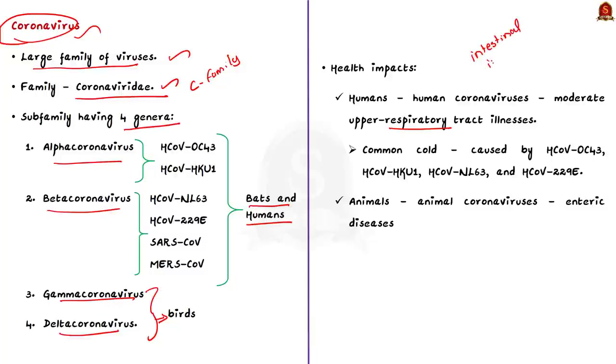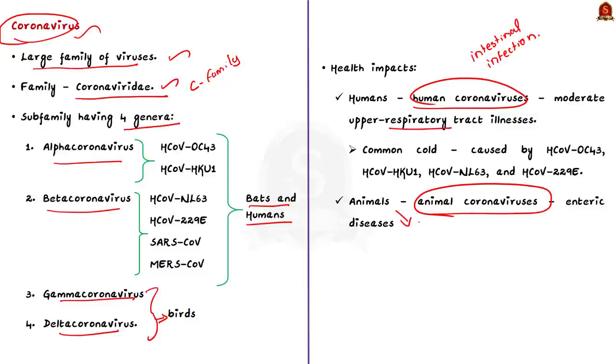Okay, here the ones that infect humans are called human coronaviruses, and similarly ones that infect animals are called animal coronaviruses. So it was thought that coronaviruses cause agriculturally important disease in animals. On the other hand, they usually cause mild or moderate upper respiratory tract illness like the common cold in humans.